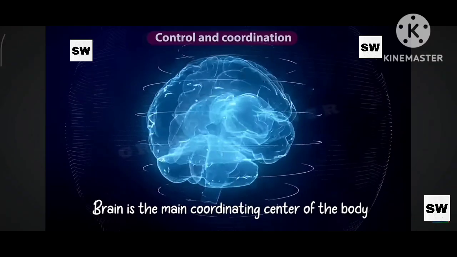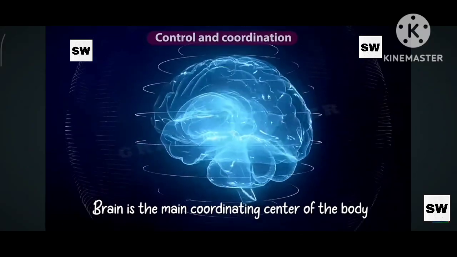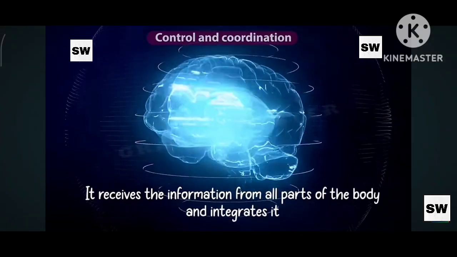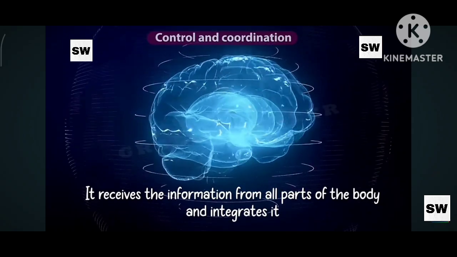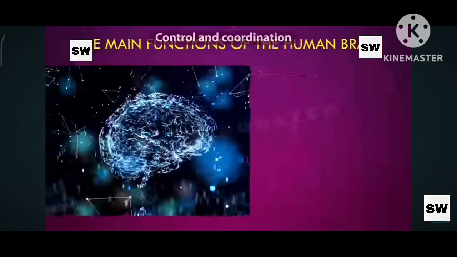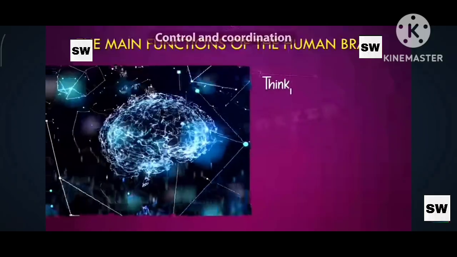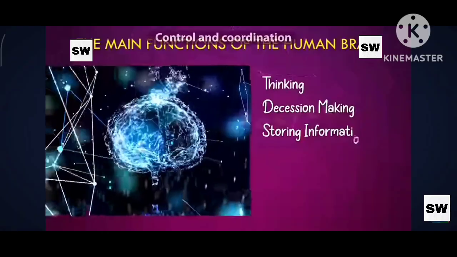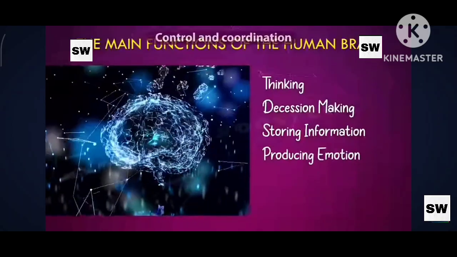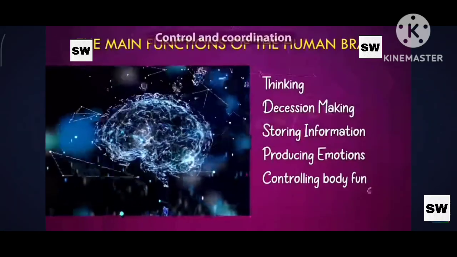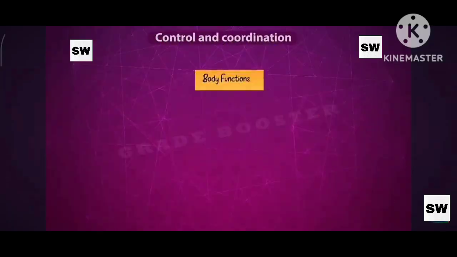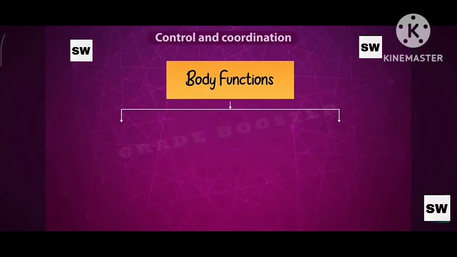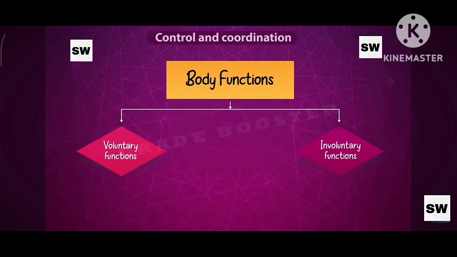The brain is the main coordinating center of our body. It receives the information from all parts of our body and integrates it. The main functions of our brain are thinking, decision making, storing information, producing emotions, and controlling body functions, both voluntary and involuntary. The functions that are under our will are called voluntary functions.